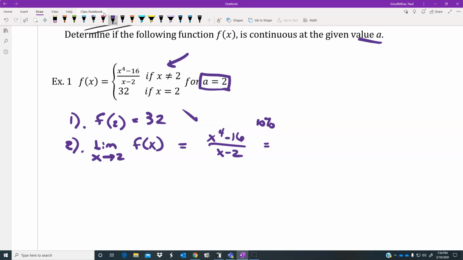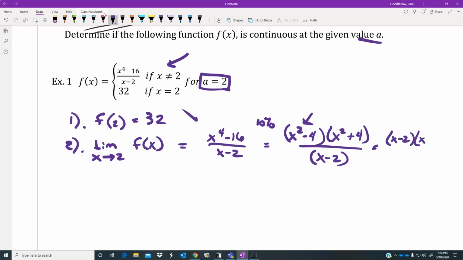Now, the cool part about x to the 4th minus 16 is it's really a difference of squares on the top, and on the bottom we have an x minus 2. That doesn't look like it did much, but this particular portion is another difference of squares, and it would be continued as x minus 2, x plus 2, and x squared plus 4. I would ultimately get that over x minus 2, and I finally get a cancellation to take place.